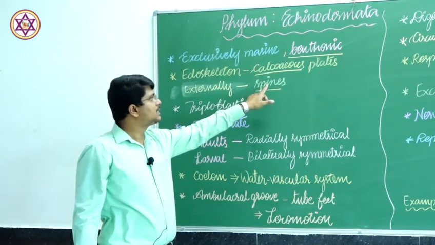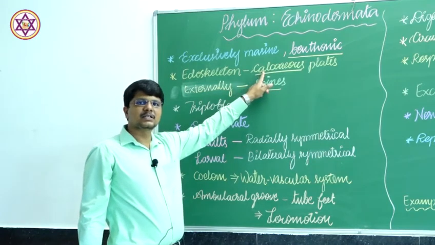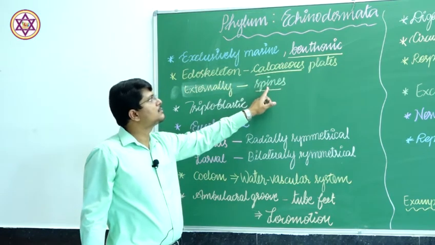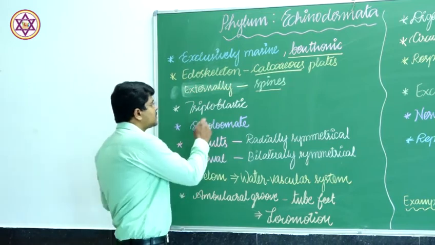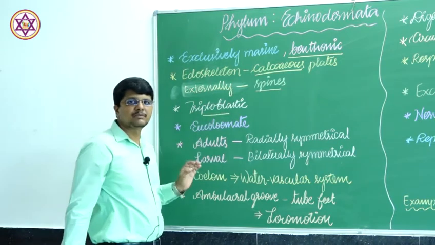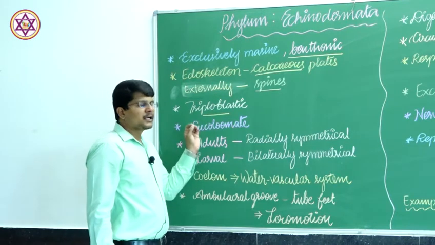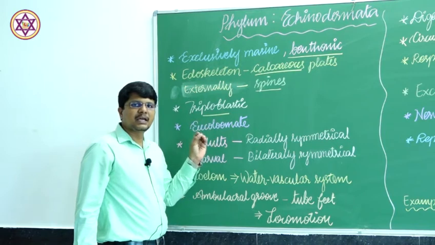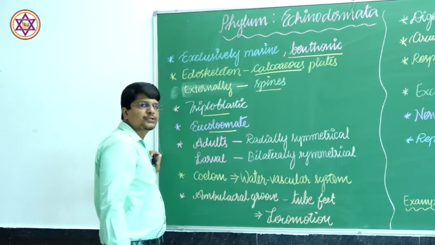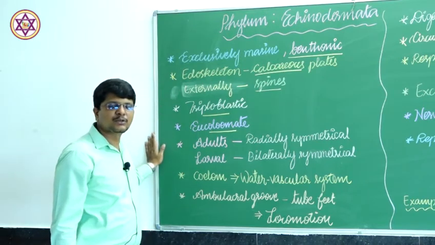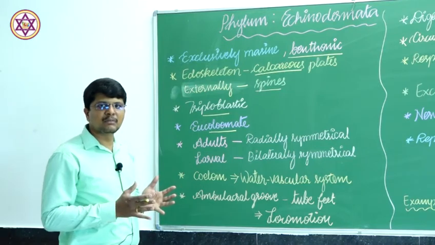The skin, the spiny structures arise, that is the extension of the calcareous plates, and therefore these animals are called echinoderms. The animals are triploblastic, that means they contain all the three germ layers: ectoderm, mesoderm and endoderm layers. The animals are eucoelomates. They possess true body coelom, that is the coelom is covered with mesodermal cells.